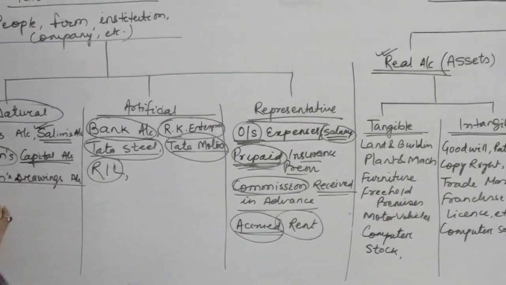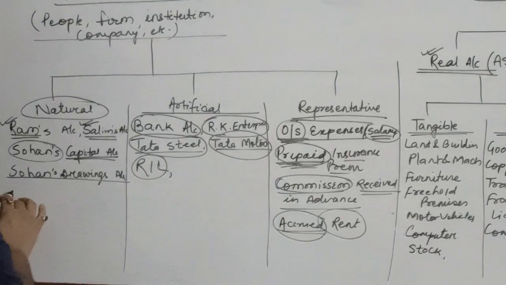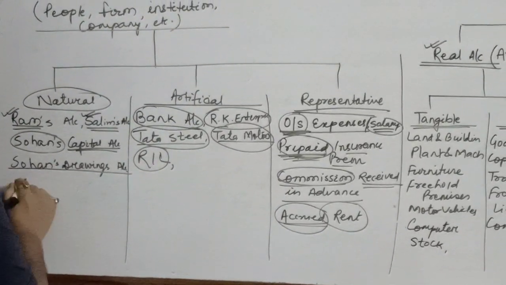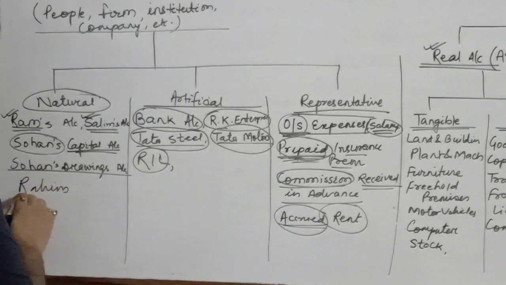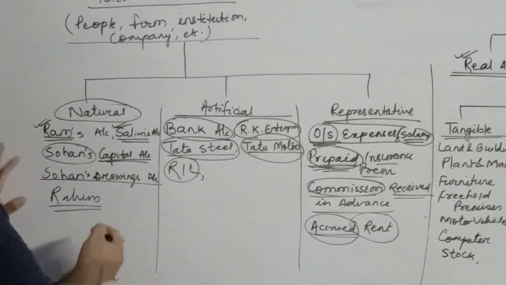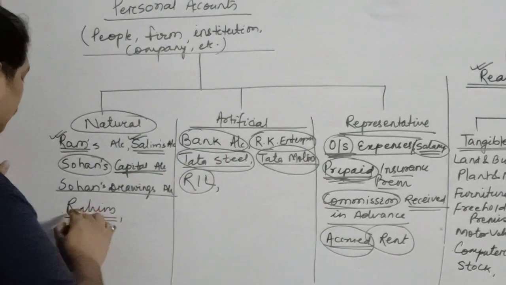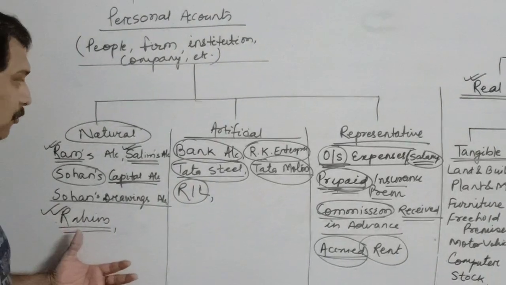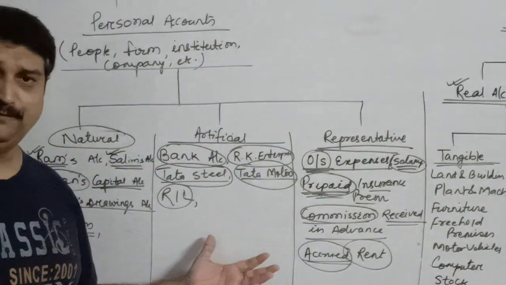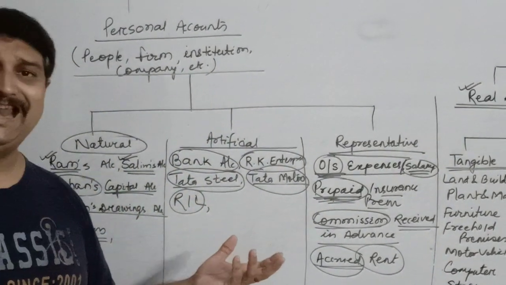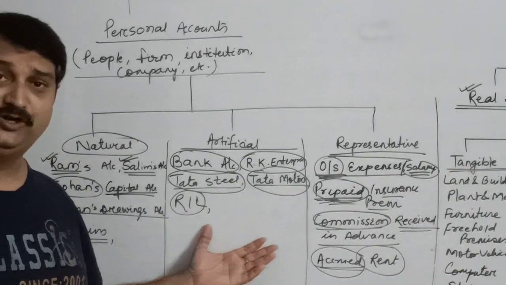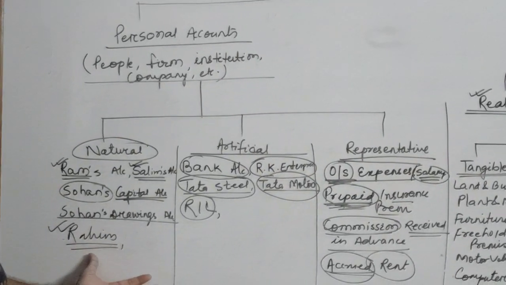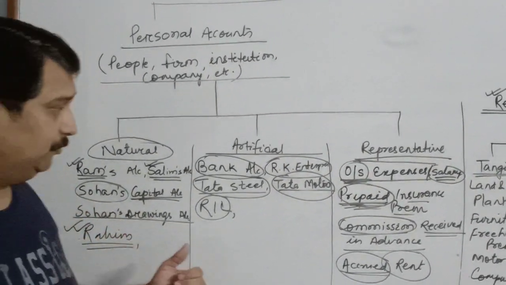If there is the name of a person, like we have bought goods from Rahim, who is Rahim? He is our creditor. He may be considered as a personal account. So debtor and creditor are all referred to as personal accounts. They may be natural, they may be artificial. If the name of any organization is there, it may be artificial. But if the name of any person is there, it may be considered as a natural personal account.